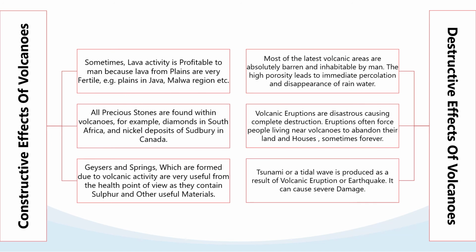Most precious stones and certain minerals are also found due to volcanic activity. You can take the example of the diamond mine at Kimberley in South Africa, which is the result of volcanic activity that took place there in the geological past. Next, many hot springs and geysers are found in volcanic regions, which contain rich mineral water, and this mineral water is considered to have great medicinal value. Some of the hot geysers and springs are also used to generate geothermal energy.